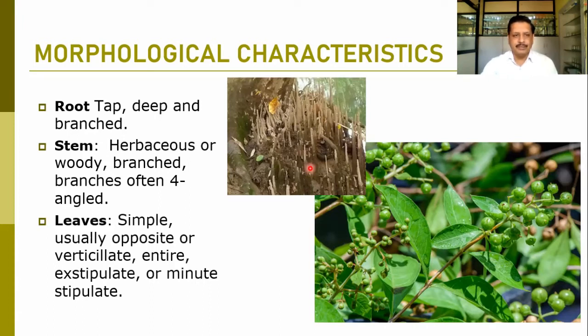Leaves are normally simple. They are usually opposite or verticillate in the form of six leaves at a node. Entire, there are no incisions found on the leaf surfaces. Margin is entire. Exstipulate, stipules are absent, or if present, very minute or scaly stipules may be present in some members.